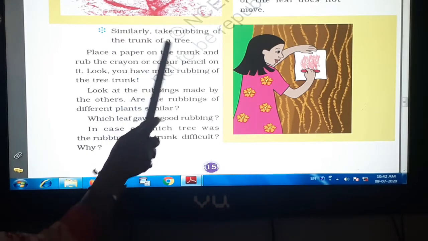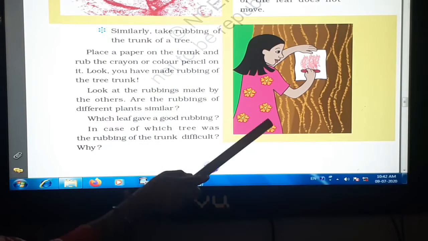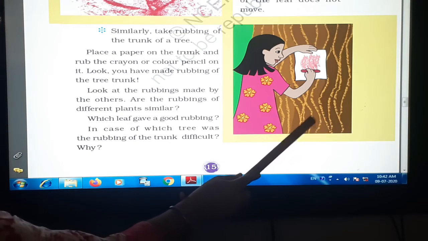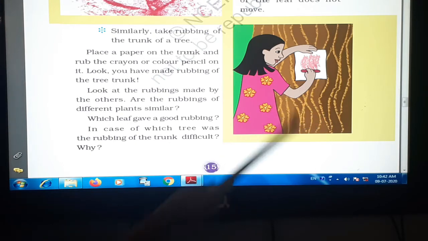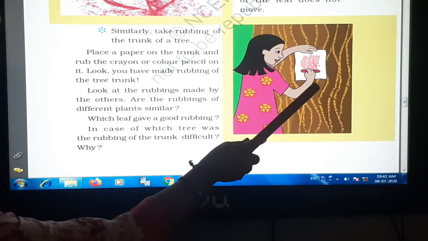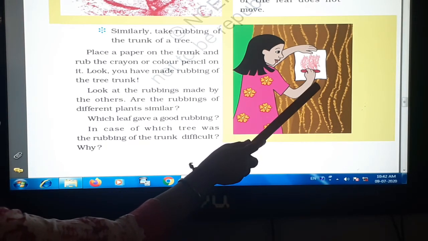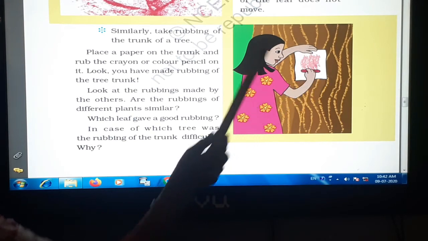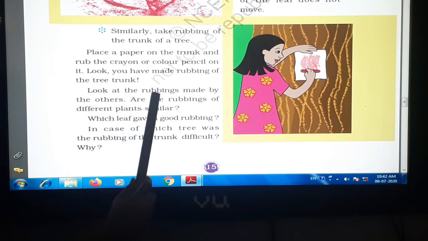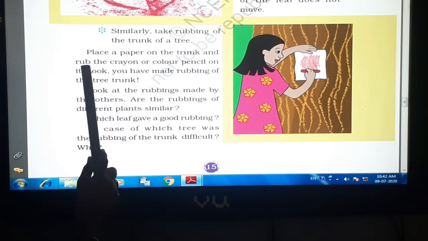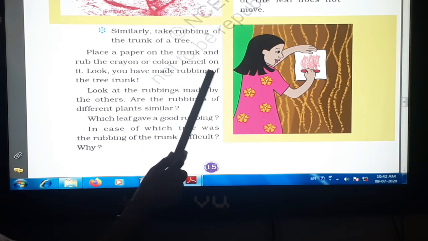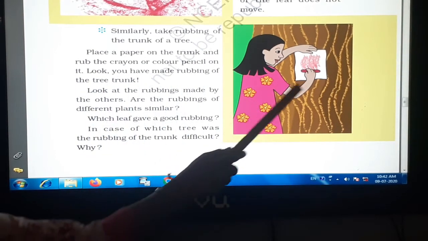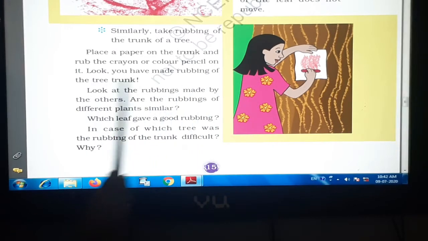Similarly, take rubbing of the trunk of the tree. See, like this. जो trunk होता है हमने बताया था आपको. There is a thick trunk also, and this thin trunk. Now, like this, you put the paper on the trunk and rub like this with the crayon colors. You will find the impression over here. Place the paper on the trunk and rub the crayons or color pencils on it. Look, you have made a rubbing of the tree trunk. Like this, she is rubbing over here. Like this only you have to rub.